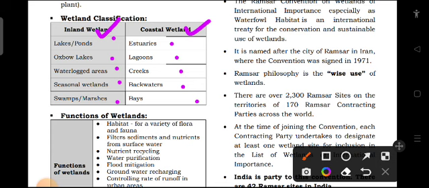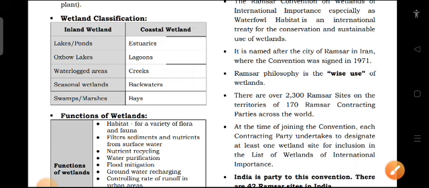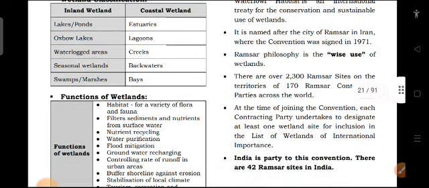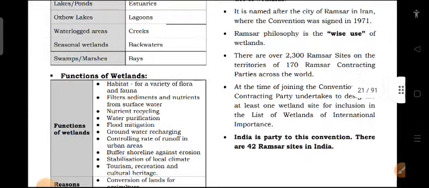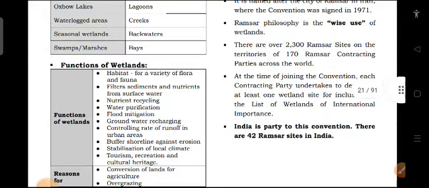These are some of the examples of coastal wetland, and inland wetlands are given on the left side. Now, what are the functions of wetland? Why do we need wetland and what are the functions?